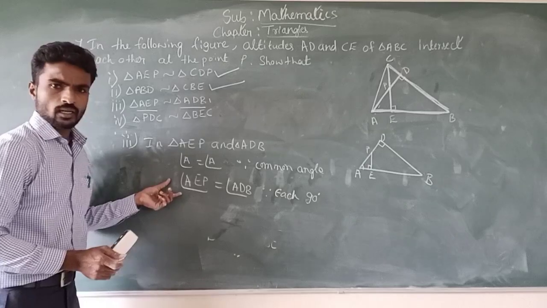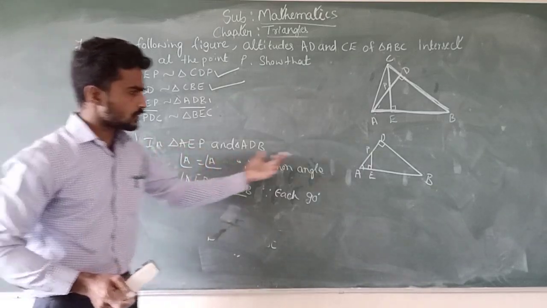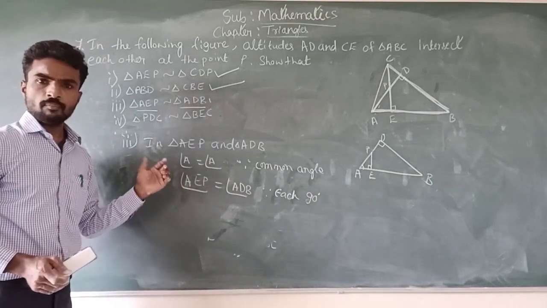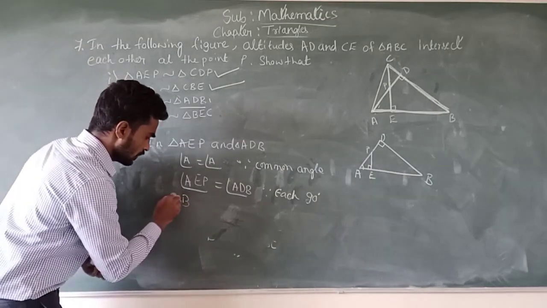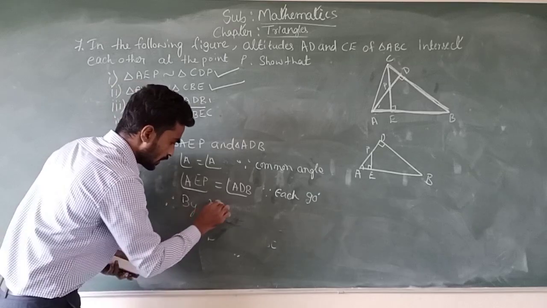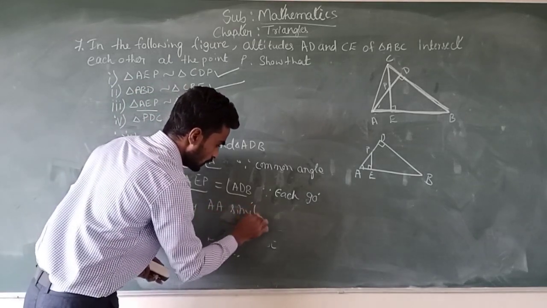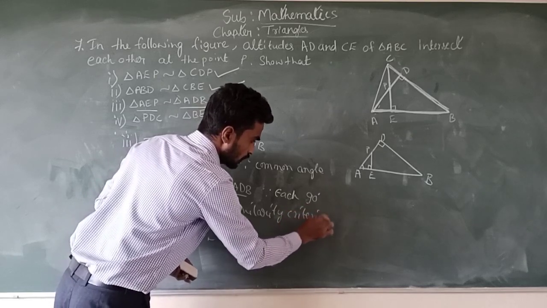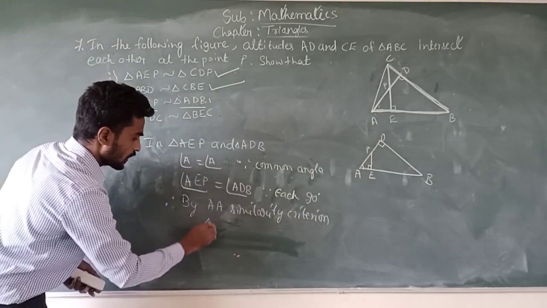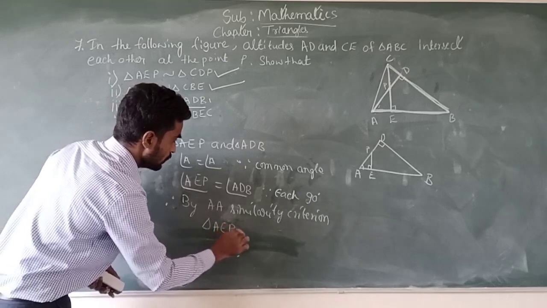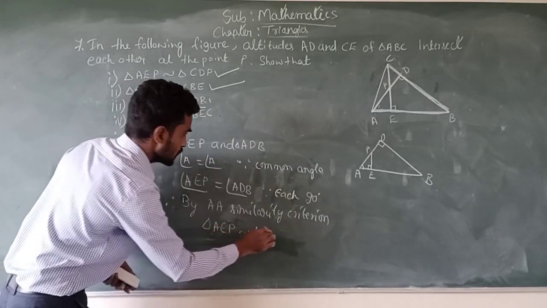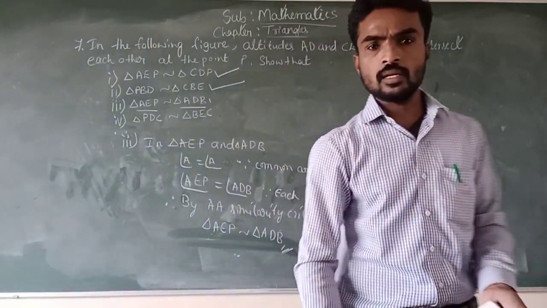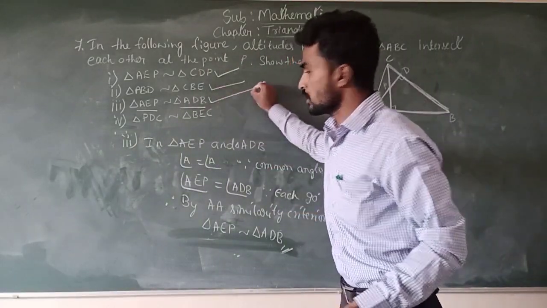If two angles are equal, then two triangles are similar by the AA similarity criterion. Therefore by AA similarity criterion, we can say that both the triangles are similar. Triangle AEP is similar to triangle ADB. This completes the solution for sub question 3.